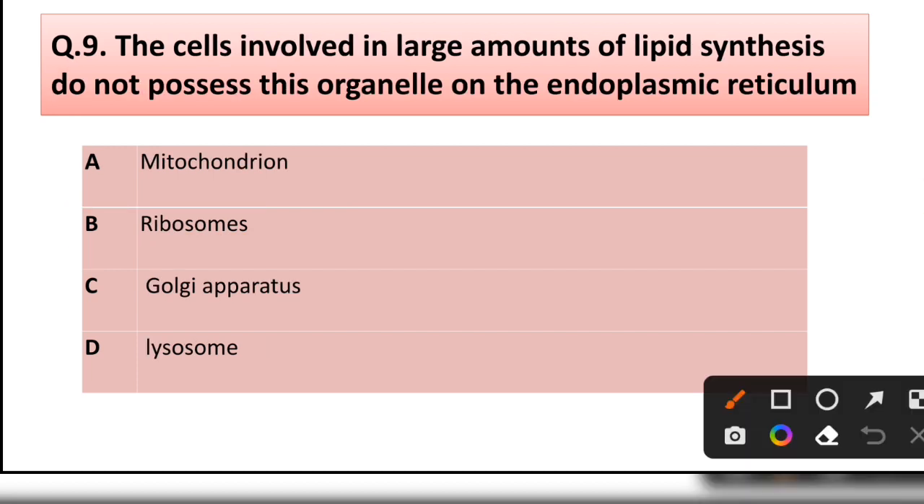Question number 9. The cells involved in large amount of lipid synthesis do not possess this organelle on the endoplasmic reticulum. Mitochondria, ribosome, Golgi apparatus, lysosome. Correct answer is option B. Ribosome.